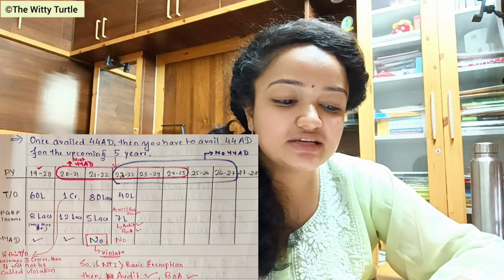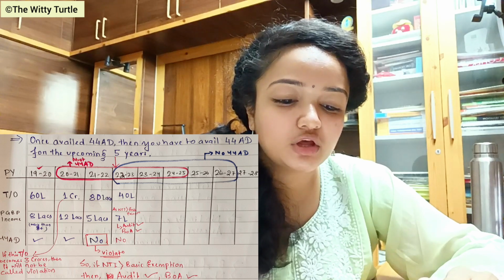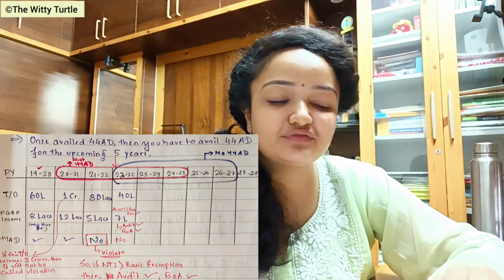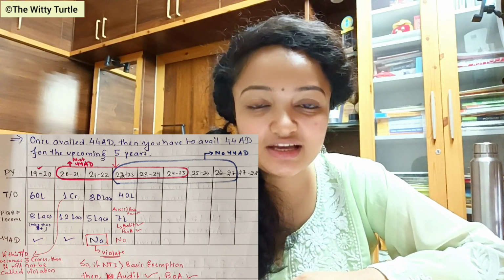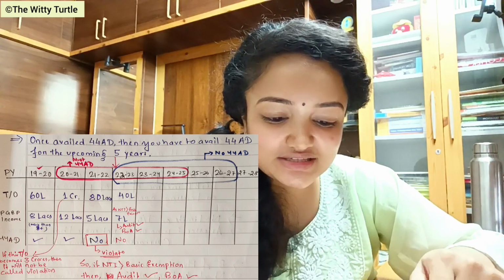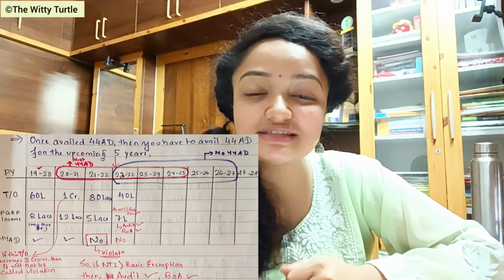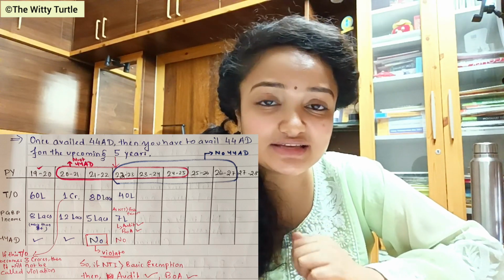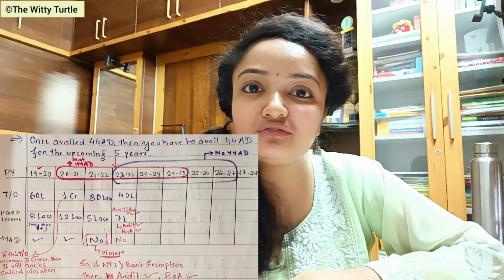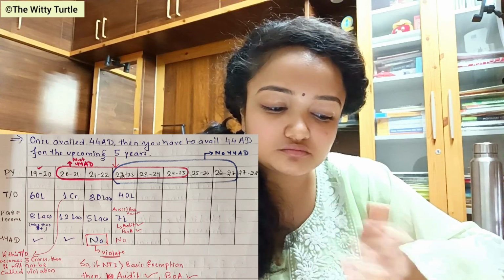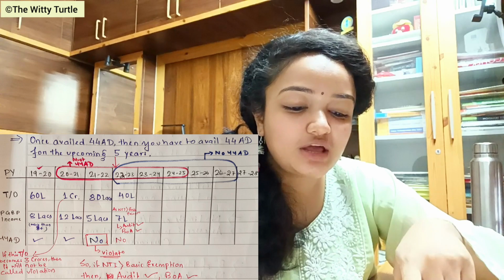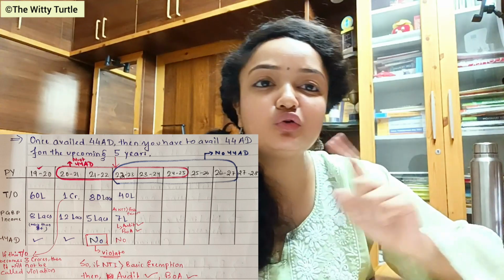Now, the next previous year, the turnover is 80 lakhs, but the PGBP income is 5 lakhs only. 8% of 80 lakhs will be how much? 6 lakhs 40,000. But in this case, the PGBP income of 5 lakhs is less than 8%. So, in this case, what happens? You are not eligible for section 44AD. There is a violation of the rule.